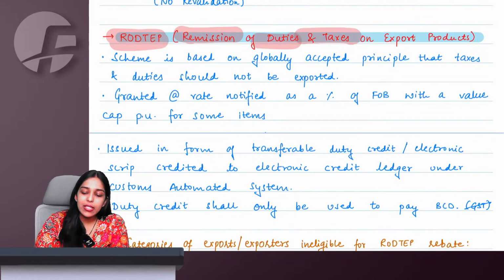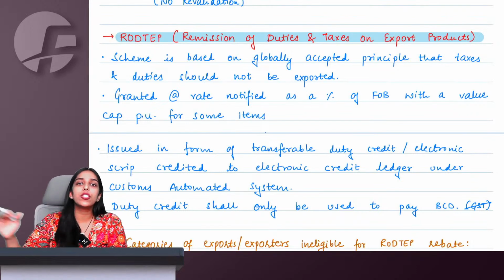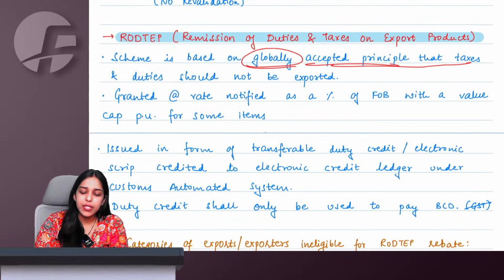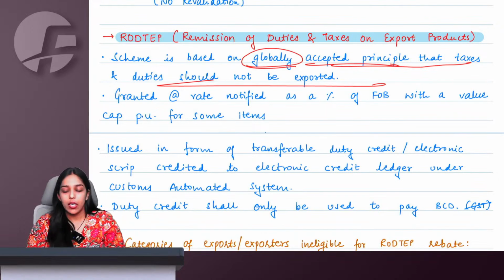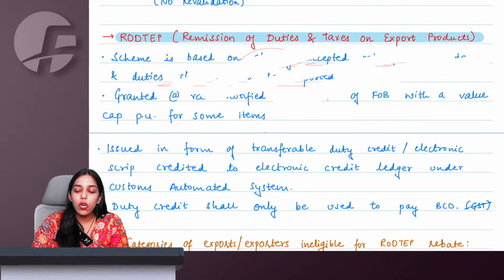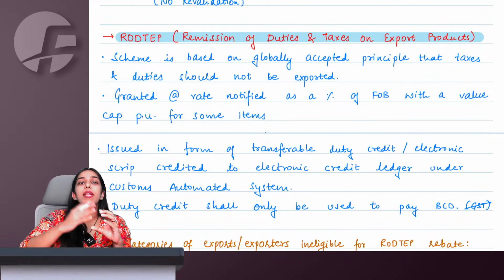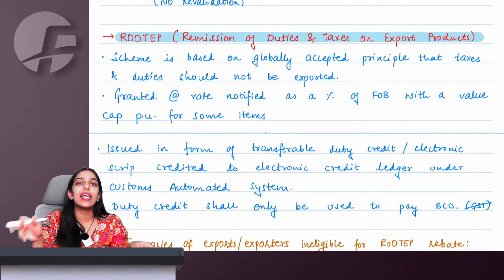Remission of duties and taxes on export products. Now there is this saying that export the goods, not the taxes. You would have heard this, export the goods, not the taxes, which means we have a globally accepted principle that domestic taxes should not be exported. Why do they give you refund of GST? Because they believe if they do not give you refund of GST, ultimately GST will be added to the cost of your goods, which will make your goods expensive and incompatible for the international market.